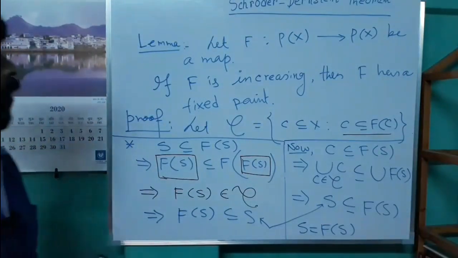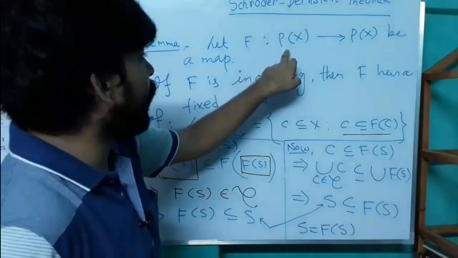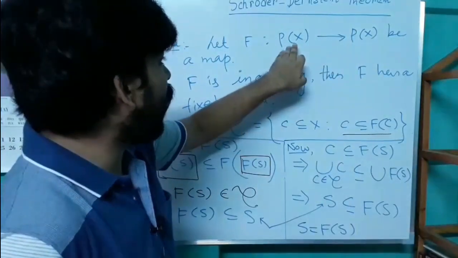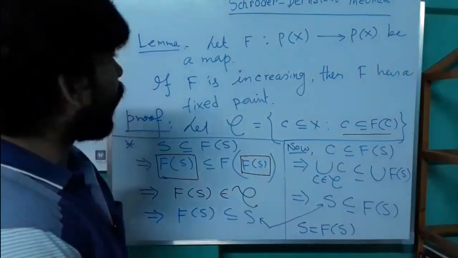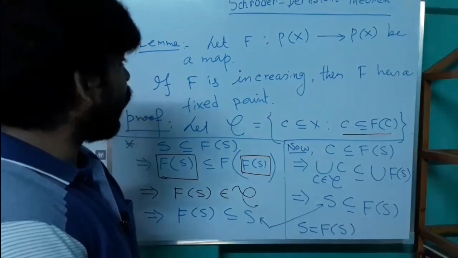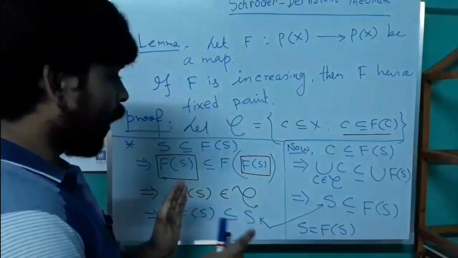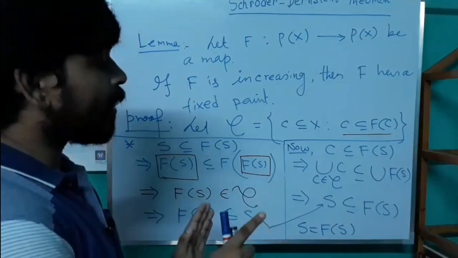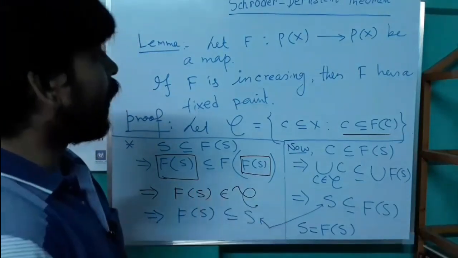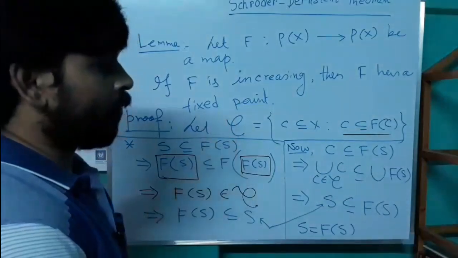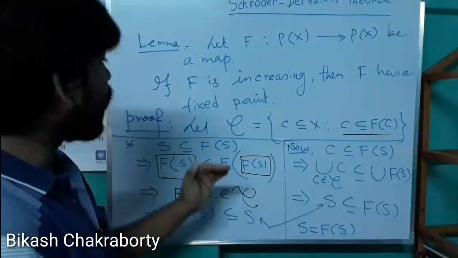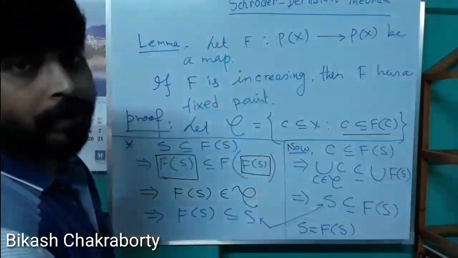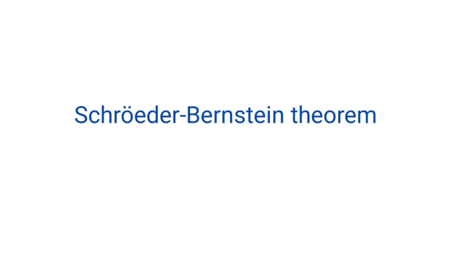So if F is a set map from P(X) to P(X), that is, from the power set of X to the power set of X, and if F is increasing, that is, if A is a subset of B implies F(A) is a subset of F(B), then F has a fixed point. And this completes the proof. This result helps us to prove the Schröder-Bernstein theorem. We will continue our discussion in our next video. Thank you.